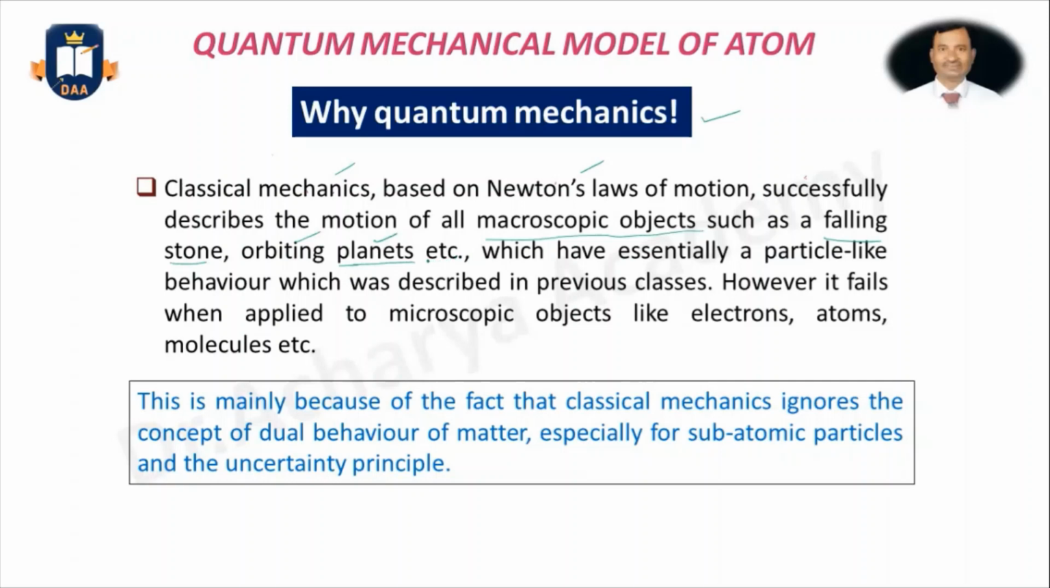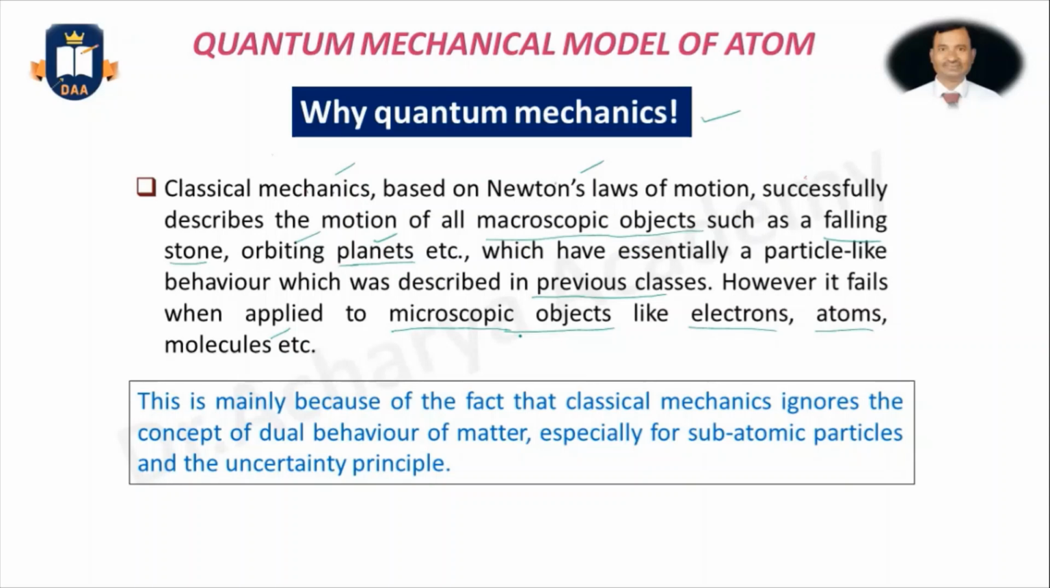And this I already described in the previous class. But when the particle has a very minute mass, that is electrons, atoms, molecules, all are called microscopic objects. Microscopic objects means objects whose mass is very small. We usually say it is the subatomic level.